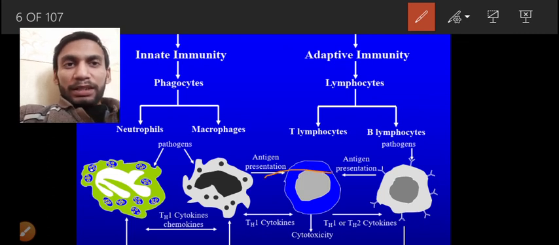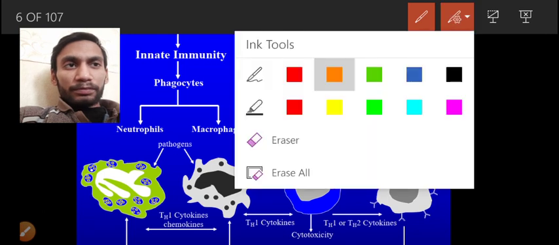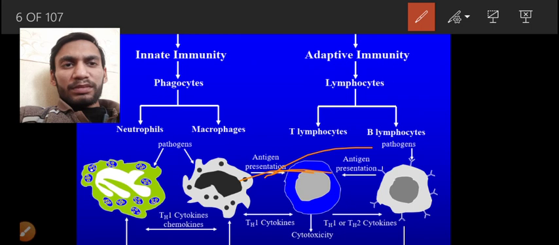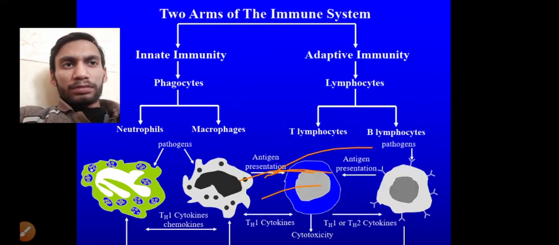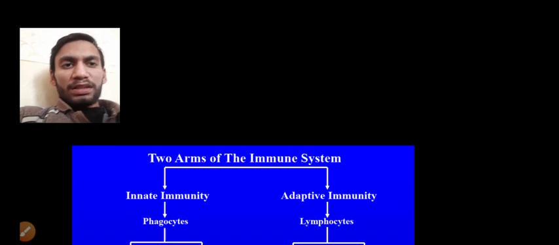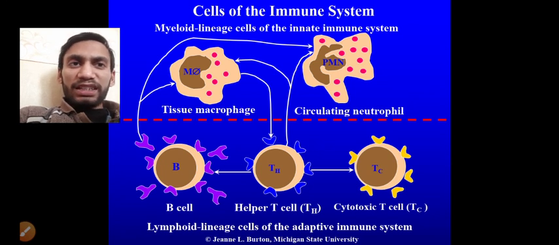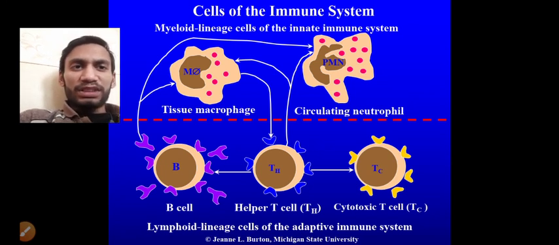Right. Coming to the further cells of the immune system, that is the myeloid lineage cells of the innate immune system, that is the tissue macrophage and circulating neutrophils.